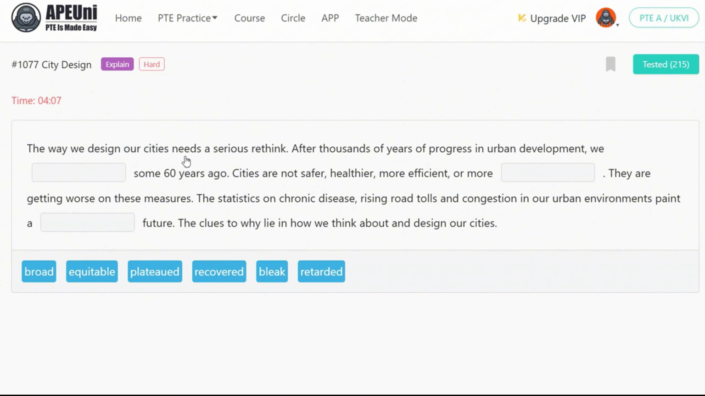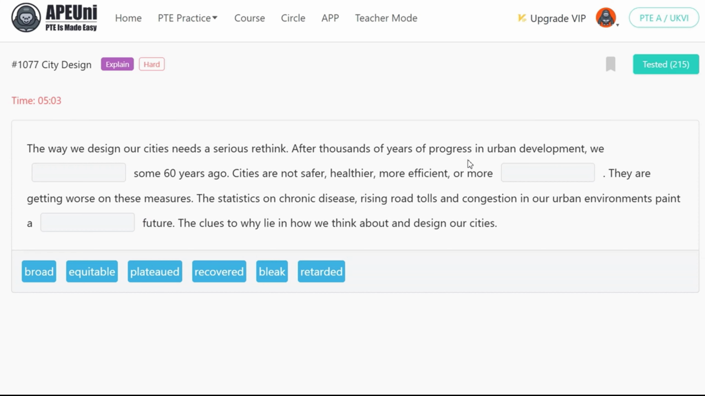The way we design our cities needs a serious rethink. After thousands of years of progress in urban development, we dash some 60 years ago. Cities are not safer, healthier, more efficient, or more dash. They are getting worse on these measures. The statistics on chronic disease, rising road tolls, and congestion in our urban environments paint a dash future. The clues to why lie in how we think about and design our cities. So we do have options: broad, equitable, plateaued, recovered, bleak, and retarded.